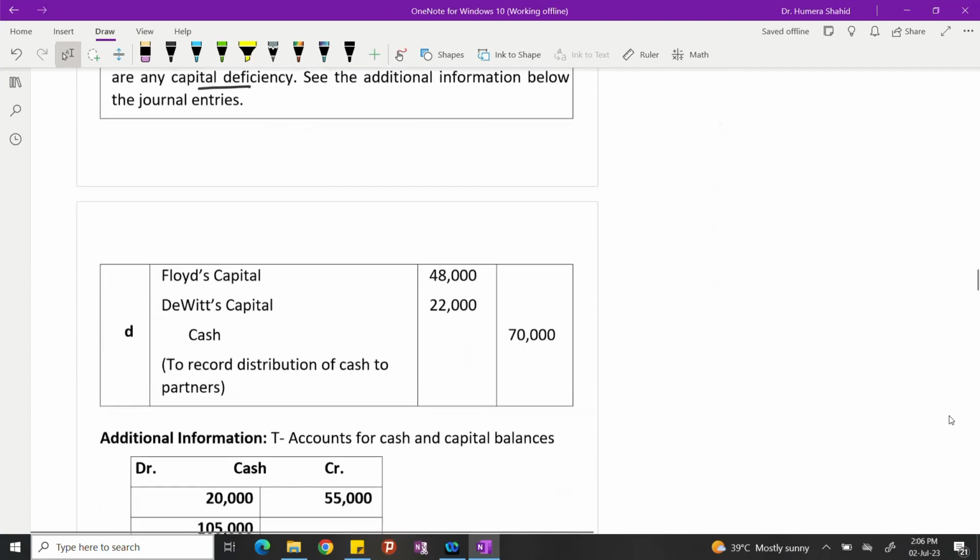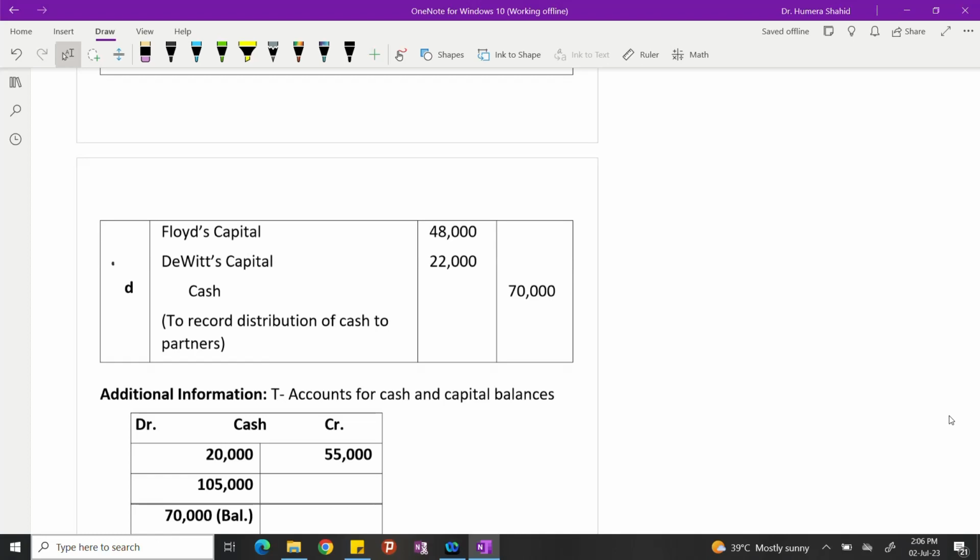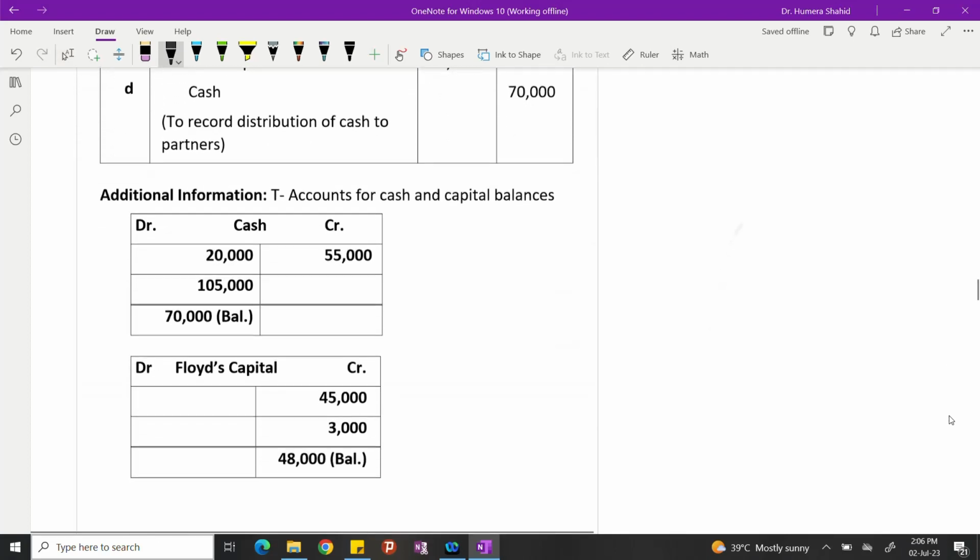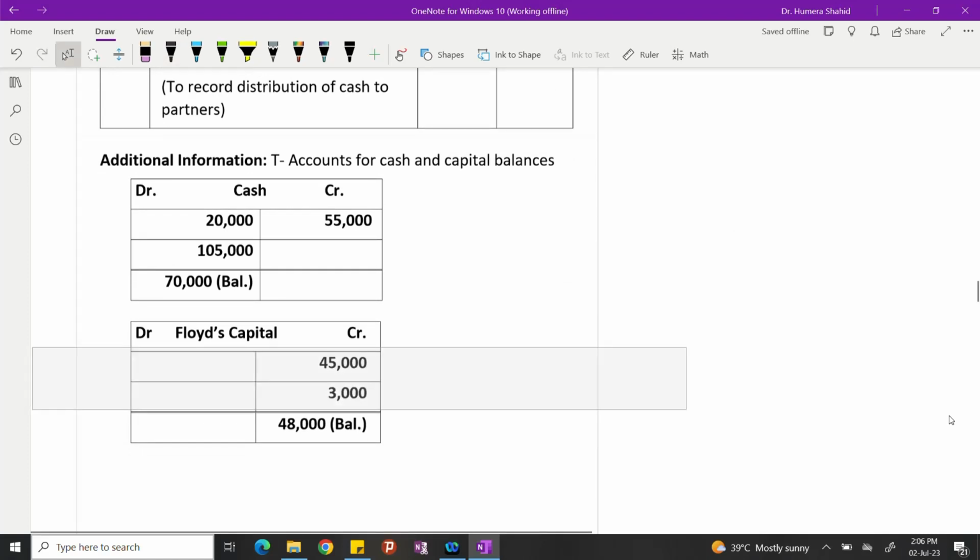Moving on towards the final cash payment. So how much remaining cash is left? So I have to prepare the T account, right? This is additional information. You can do it. It will make your calculations easy for payment. So opening balance of cash was 20,000. Then you get cash by selling non-cash assets, right? 105,000. And after that you paid to the creditors. So total of this was 125,000, but 55,000 gets credited. So ultimately cash balance is 70,000.